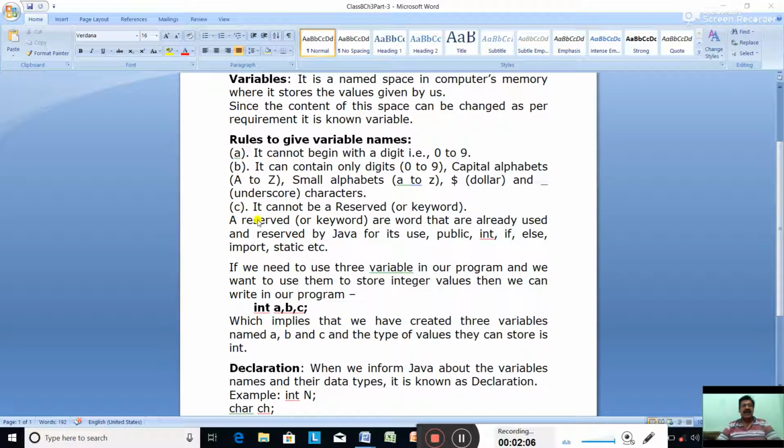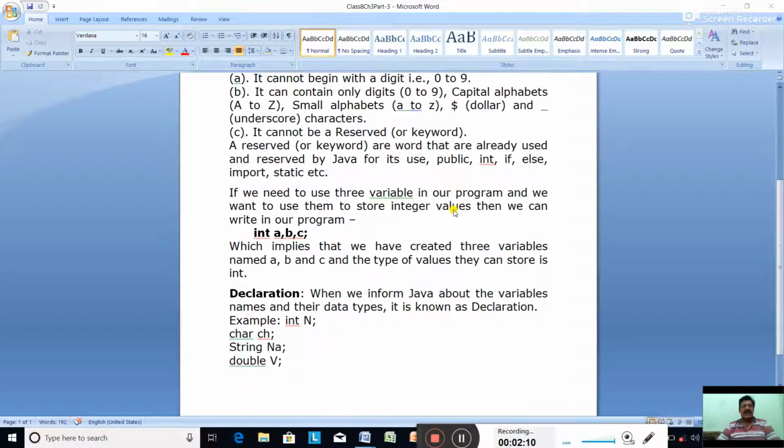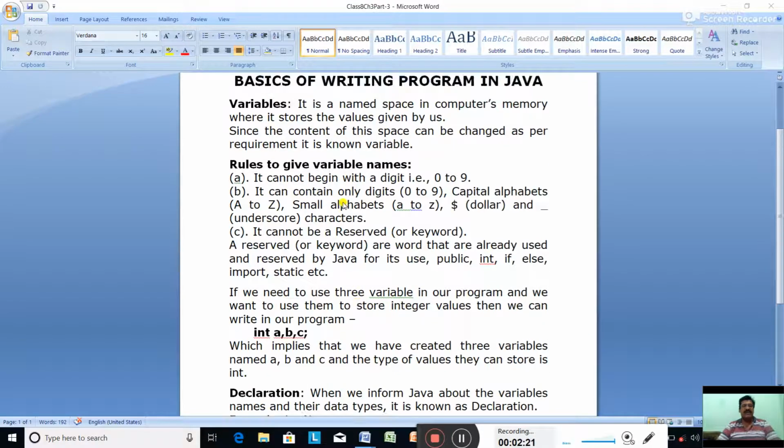Third rule, it cannot be a reserved word or keyword. Now what is a reserved word or keyword? Like int is a reserved word. This char is a reserved word. This String is a reserved word. This double is a reserved word. So what is a reserved word?